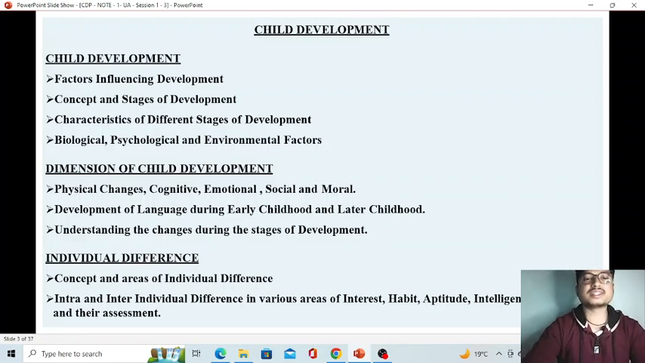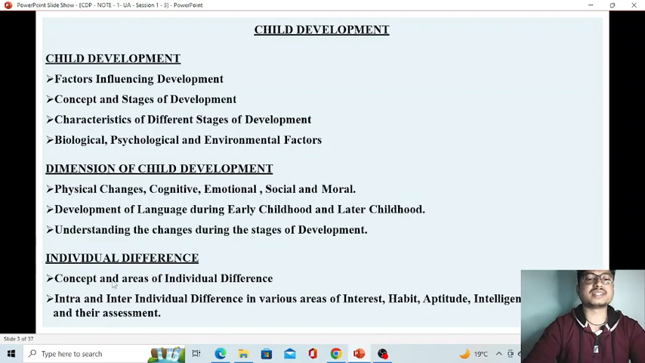So first we will discuss child development, the factors influencing child development, concept and stages of development, characteristics of different stages of development, biological, physical, environmental factors of development. After that, we will discuss the dimensions of child development: physical change, cognitive change, emotional, social, moral. Yes, development of language during early childhood, later childhood, understanding the changes during stages of development.